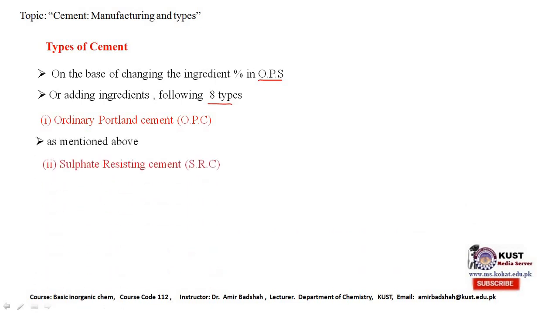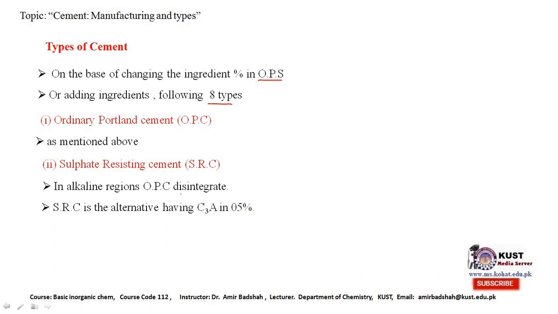The second one is sulfate resisting cement, also called SRC cement. This type of cement is used in alkaline regions, because in alkaline regions OPC, ordinary Portland cement, disintegrates very easily. How can sulfate resisting cement be obtained?